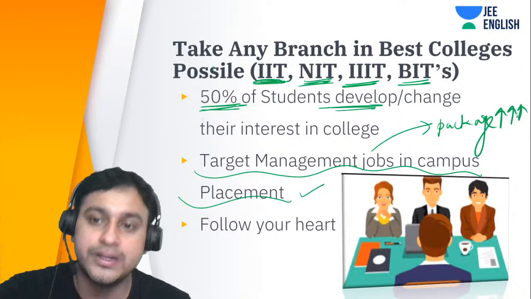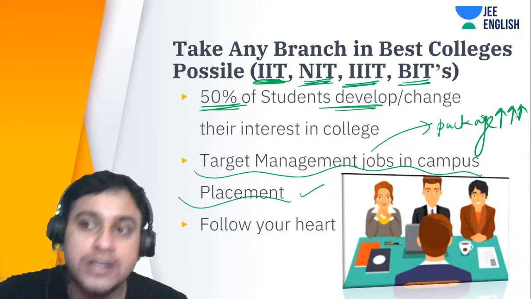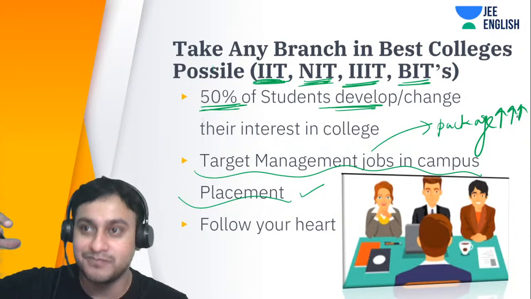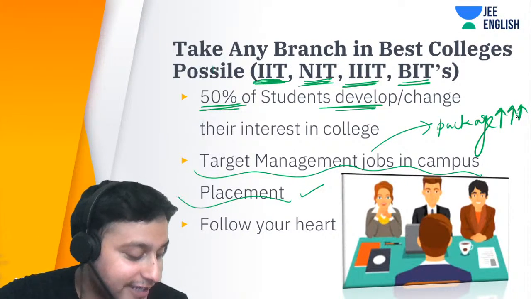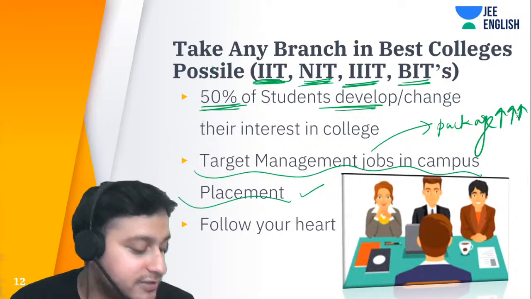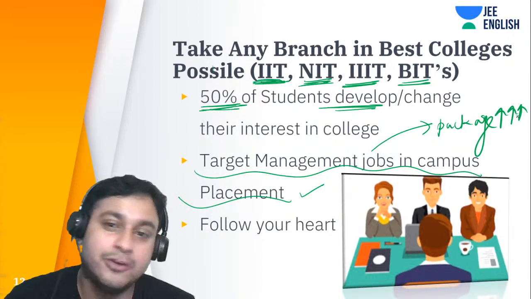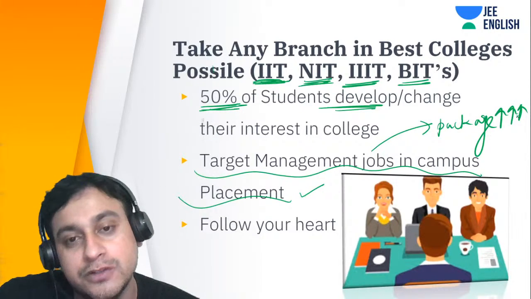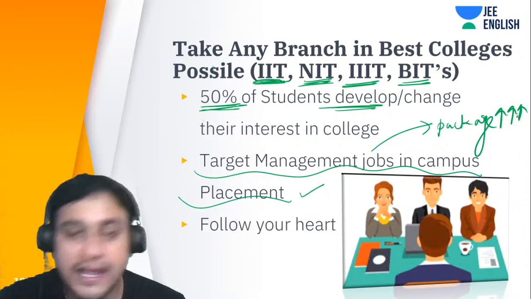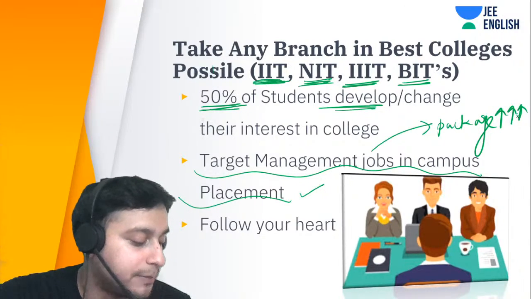So in computer science you get a good package, but the guys who don't like computer science, please don't take computer science just for the sake of my brother is doing that, my neighbor is doing that. Don't take up branches like that because your head will be gone. In 4 years you won't like that particular thing to study. So that's why I'm saying choose whatever you like, and if you don't have any interest, get into the best colleges. The competition will drive you towards the best.